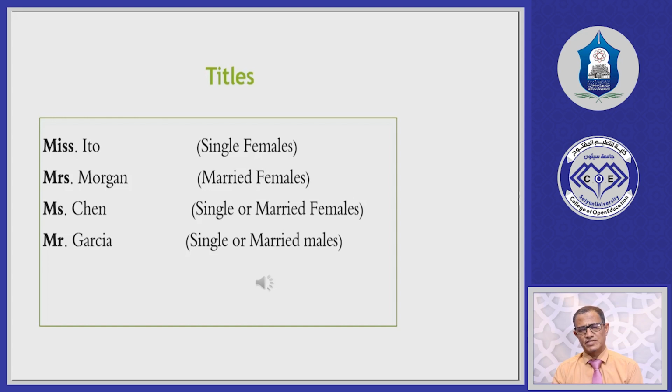So Ms. is for females and Mr. is for males only. Mr. Garcia here, so now Mr. is used for single or married males only. So these are titles. We should know when we use these titles, for example, when can we use Miss, when can we use Mrs., when can we use Ms., and when can we use Mr. So be careful of these titles, and you have to practice saying these titles with your friends.